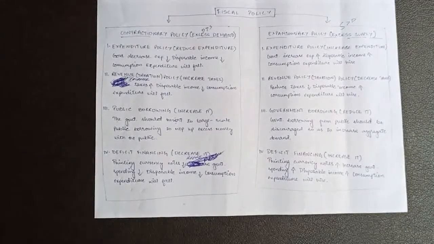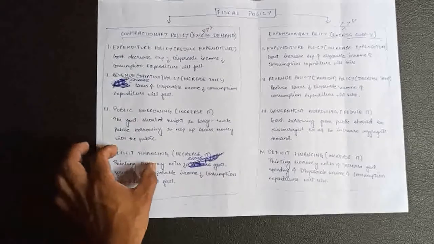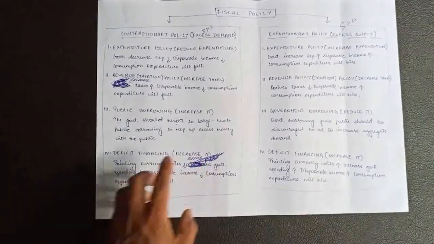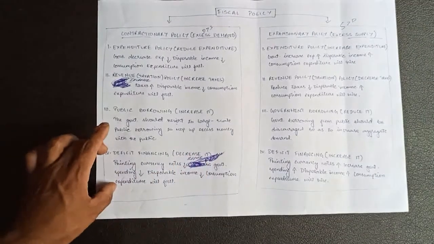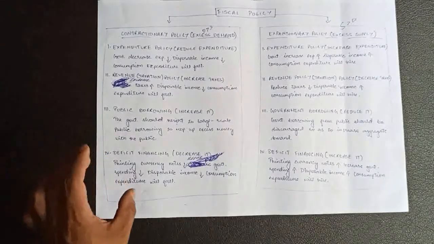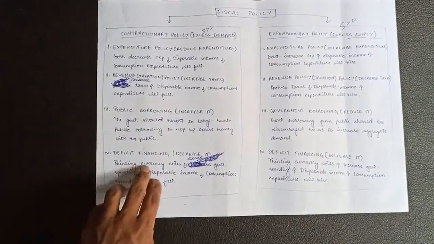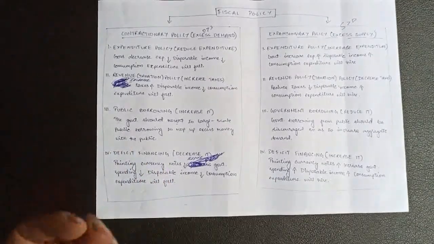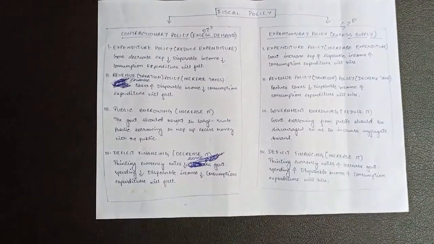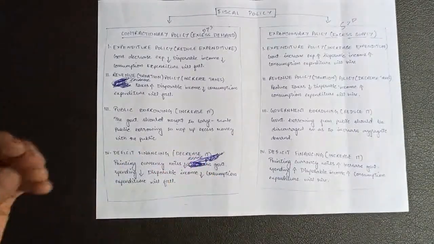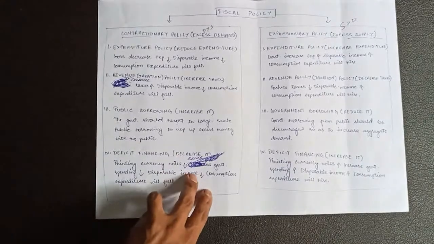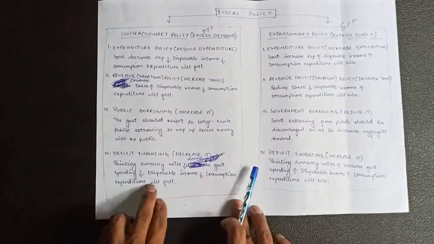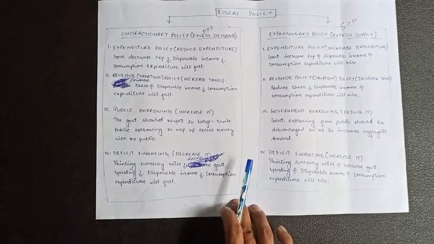Okay, last, deficit financing, decrease it. Here, deficit financing means printing or issuing of currency notes. Decrease it, what does that mean? Since here the government's motive is to reduce public spending, the government will print less currency notes. When the government prints less currency notes, less money will be available with the government for spending, and when the government spends less money, the disposable income of the public will also fall, and when disposable income of the public falls, consumption expenditure will also fall and the economy will be back into equilibrium.